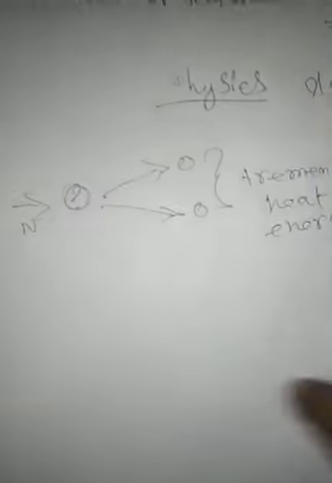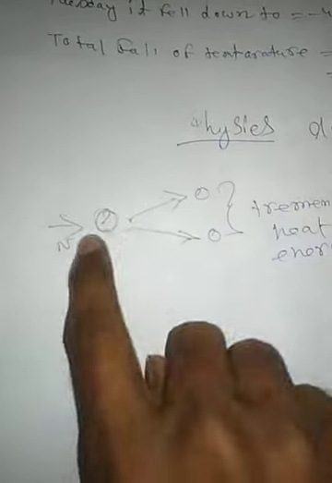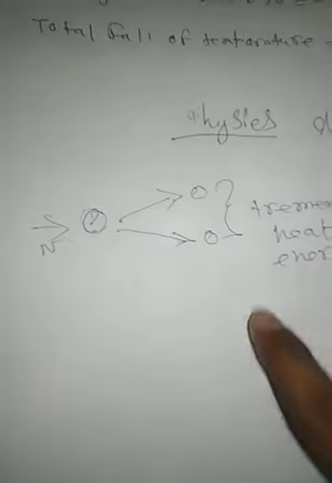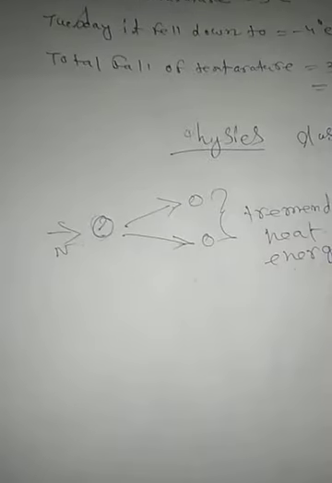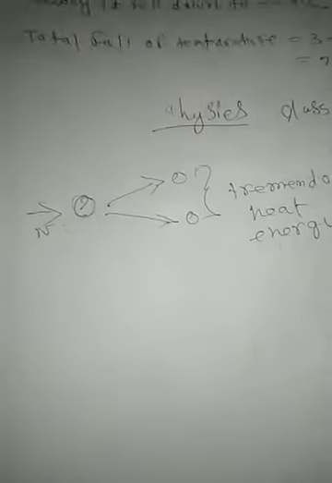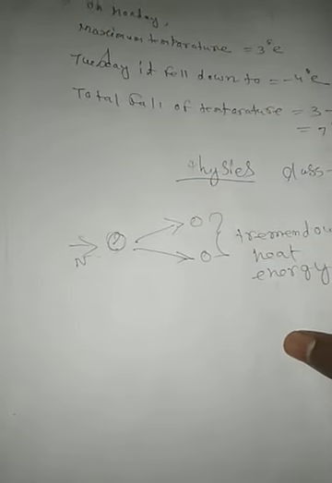Nuclear fission means whatever I explained now here. That means if you strike some nucleus, it breaks down into two other smaller nuclei, and there is a release of heat energy, that is known as nuclear fission. Nuclear fusion is a different thing that is not in your syllabus, so you don't have to know. We'll learn that later. If you want to know, you can ask me that question.